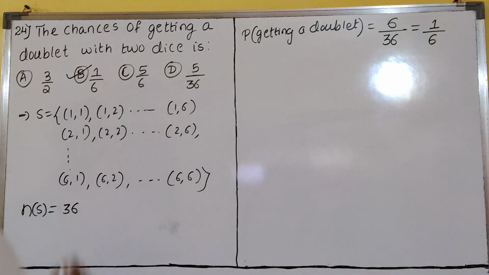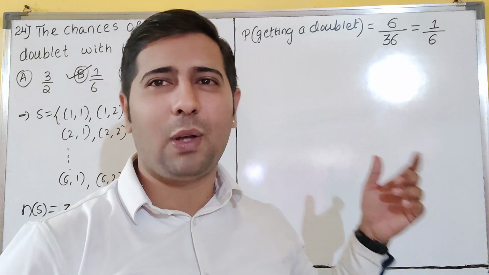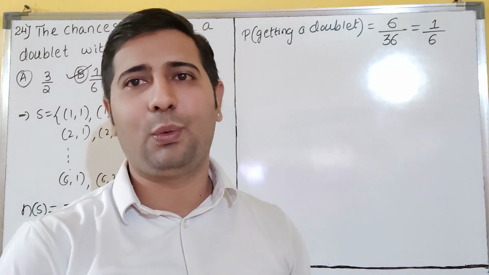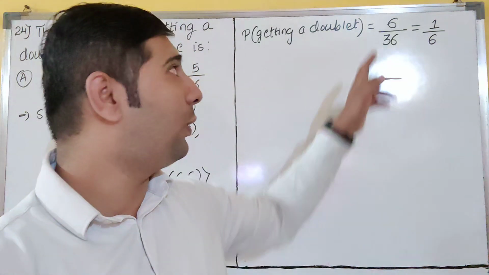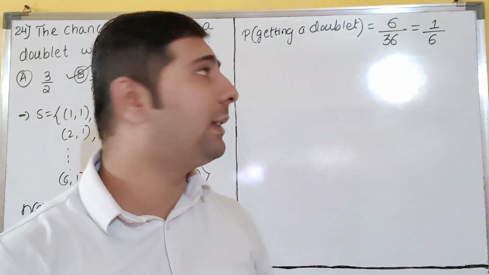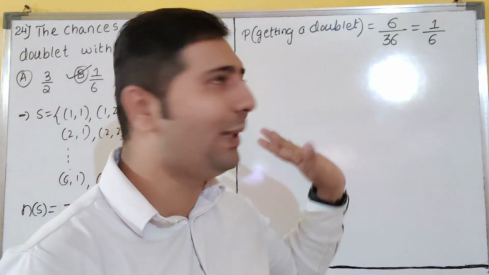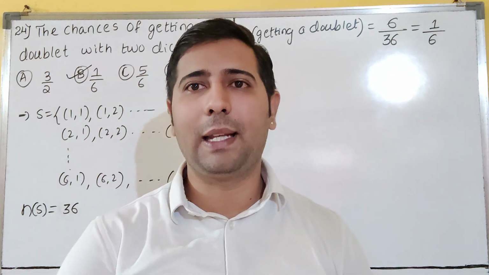Option B is correct. So B for bingo. Bingo is our answer. I have not written those outcomes. You know that 1 1, 2 2 and so on up to 6 6. Total 6 are there. 6 by 36. Total outcomes are 36. Favorable outcomes are 6, dear students. 1 by 6 will be the answer. Fine. We'll see the next question.